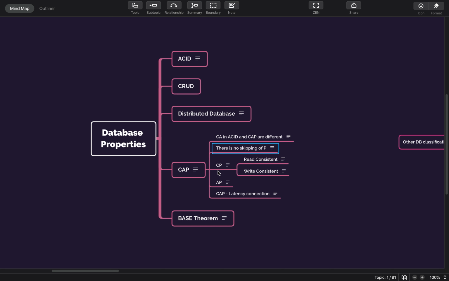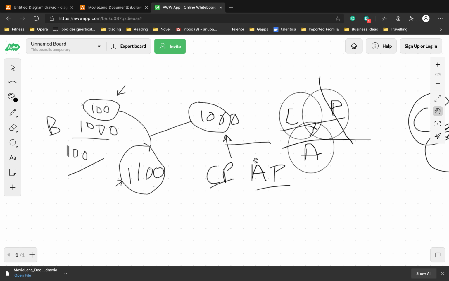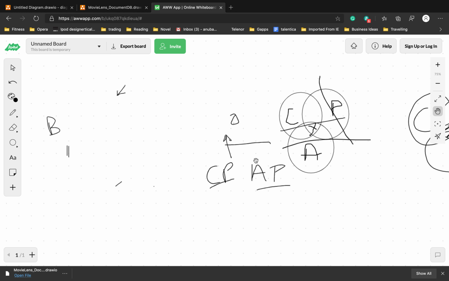Then we talked about consistency. There can be two types of consistency. One could be a read consistent database, one could be a write consistent database. Read consistent databases are, for example, if you are writing on a specific node. Okay, so let's say we have two nodes here.